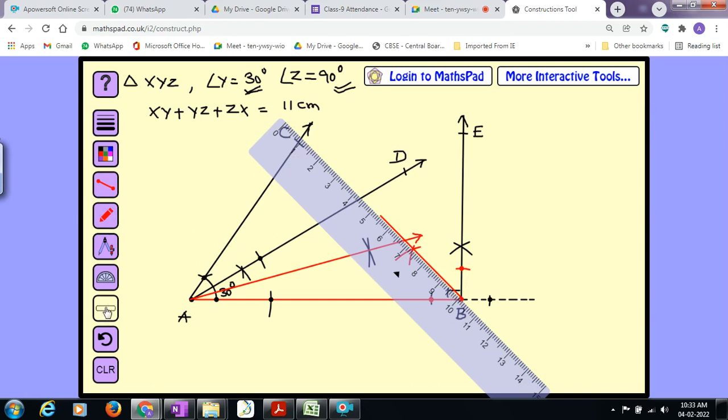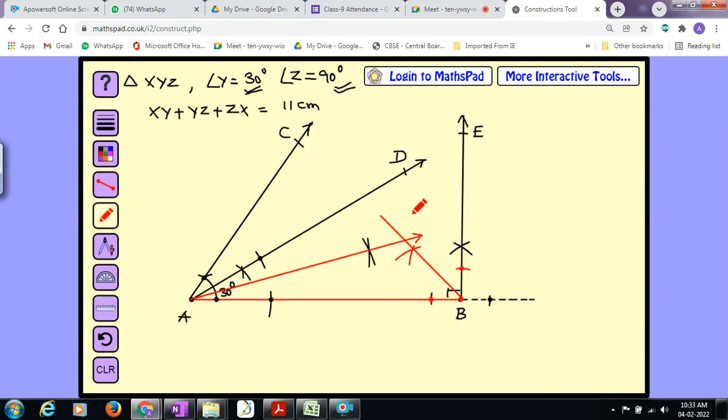Yes, remove the ruler. And now if you want to name this angular bisector, you can call it F and the other one G. Let the angular bisectors of these two base angles meet at some point. I will call it by the name X.